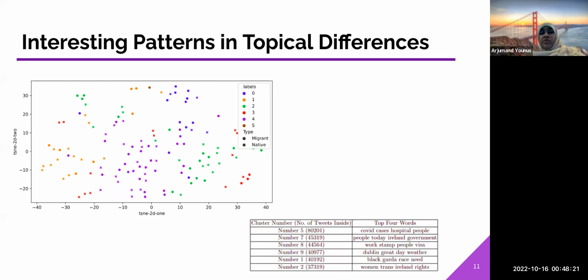And the debate was around handing over the National Maternity Hospital to the premises of a body that is governed by a church in Ireland. And it was a trending topic for quite some time in Ireland because it was all over the news headlines. But migrants were tweeting in very small numbers about that, while natives were very active on that topic. And it was interesting to see how much difference there is in interest around the National Maternity Hospital being handed over to the church, by the native community, whereas most of the migrant community did not even know about it.